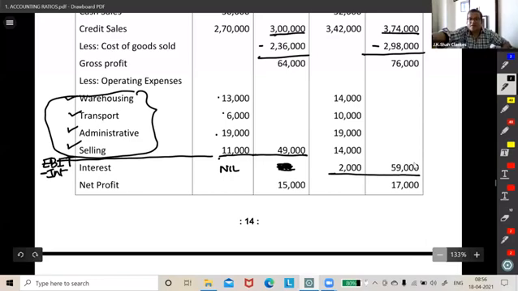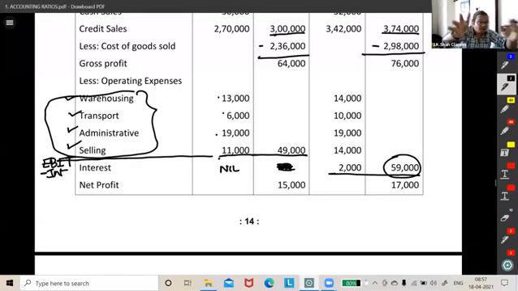They have purposely hidden that so that you make a mistake. Some of you will take the operating expense total as 59 and forget that they have purposely added interest over there. We won't let that happen, so be alert when you solve this. They have purposely skipped that step of showing you the EBIT. Right, friends? Okay.